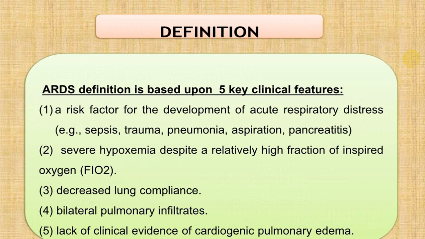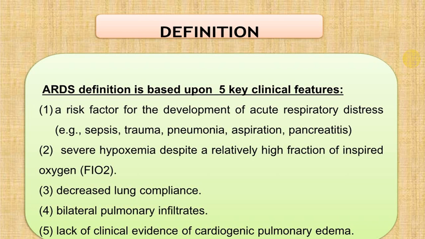So there are 5 clinical features in favor of ARDS. 1. A risk factor for the development of acute respiratory distress syndrome, that is sepsis, trauma, pneumonia, aspiration, pancreatitis. This comes topmost on the list.